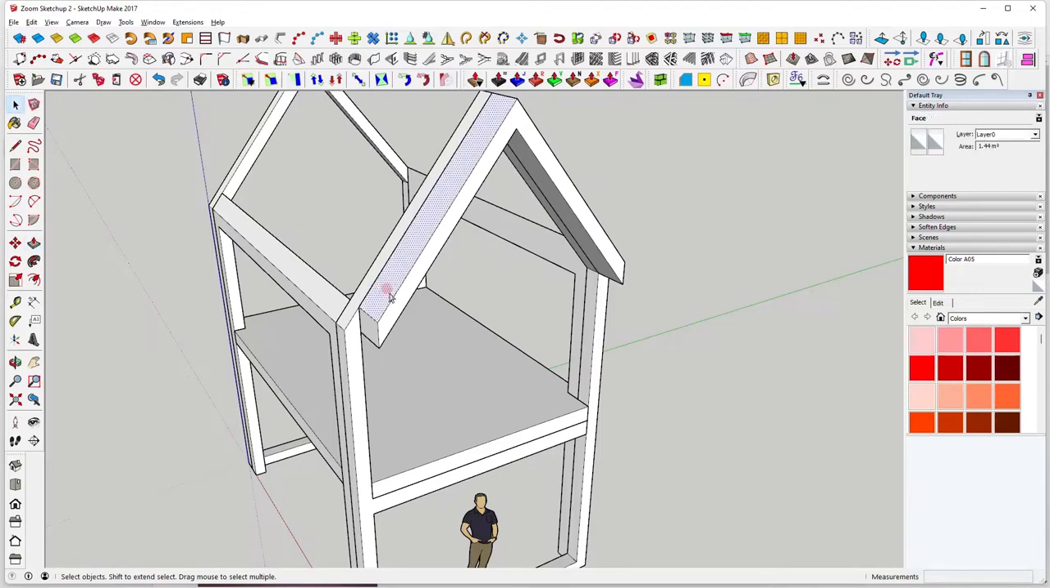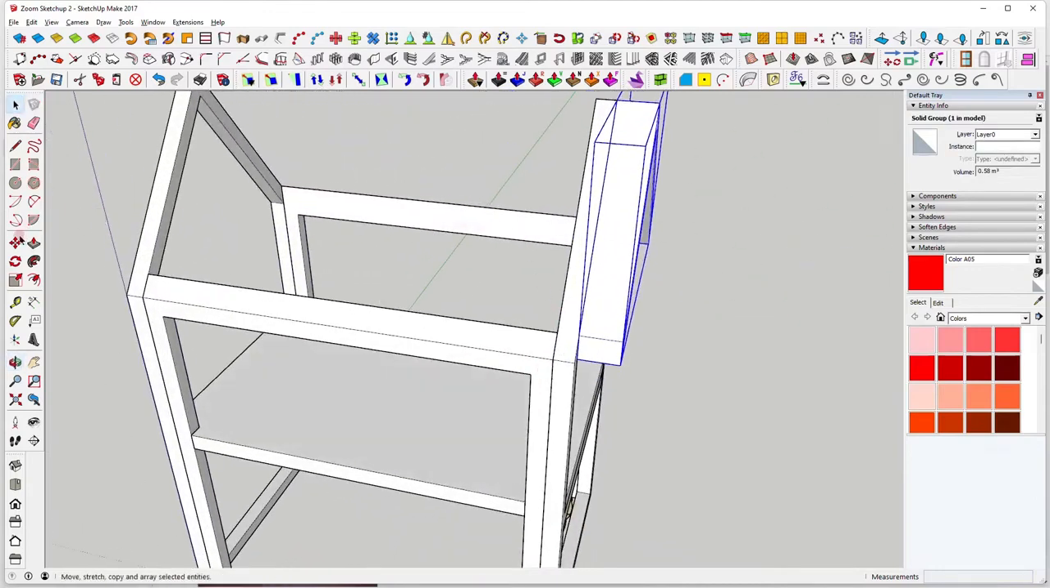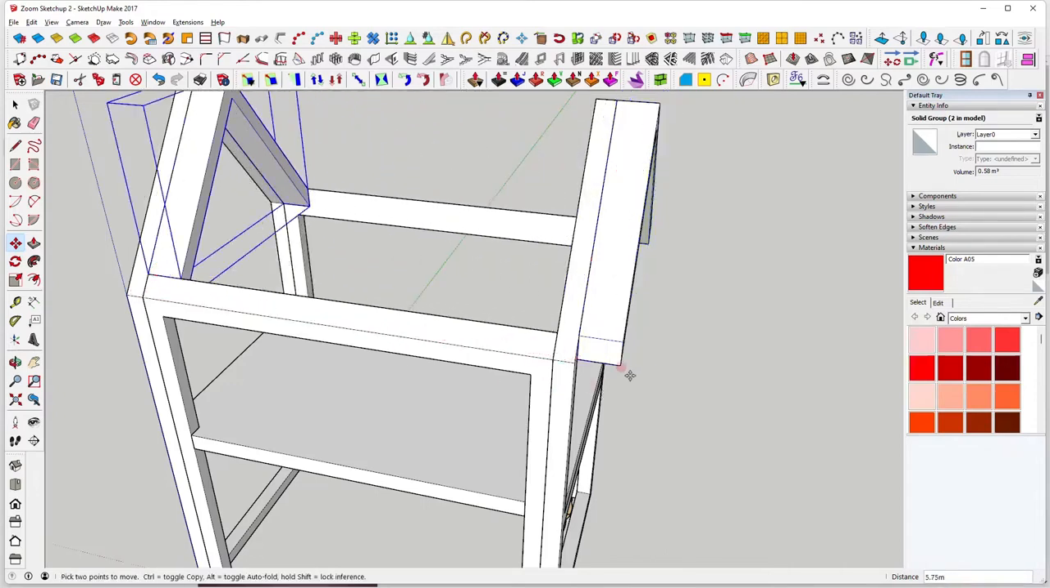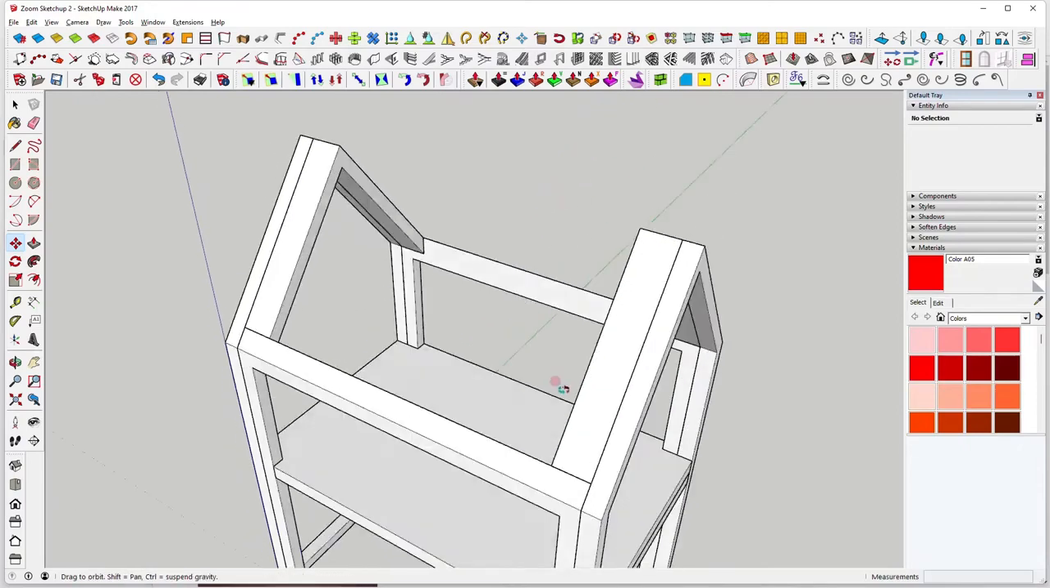Spacebar, pick tool, triple click, right click, make group. So now we've got a group, and we'll click on the corner, control, restrain it along the red line, and we can pull it along to the corner. This one, escape, click on this one, and we'll constrain it to the red line, click on the corner. So there we go.